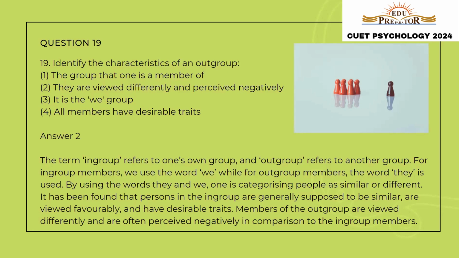So the characteristic of in-group is that we consider it as the we group and we consider the out-group as the they group. And all the members of in-group are viewed desirably and perceived positively, while the members of out-group are viewed differently and are perceived negatively. So the correct answer is option number 2.